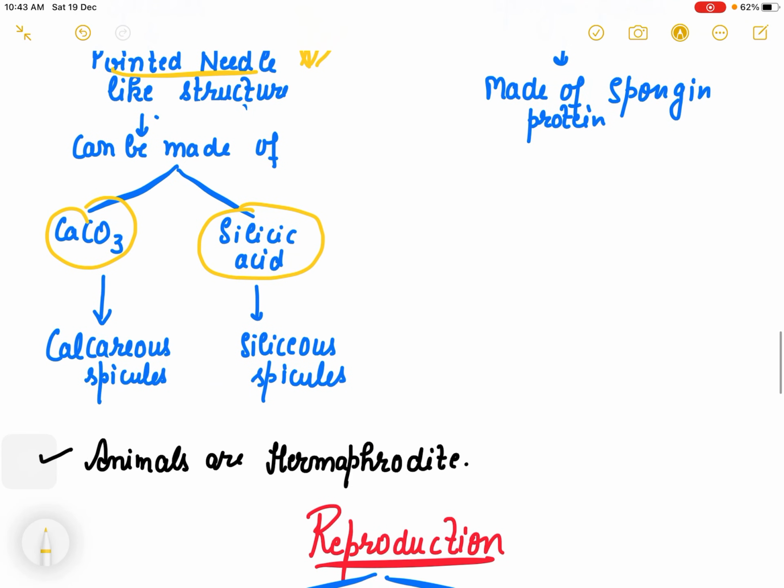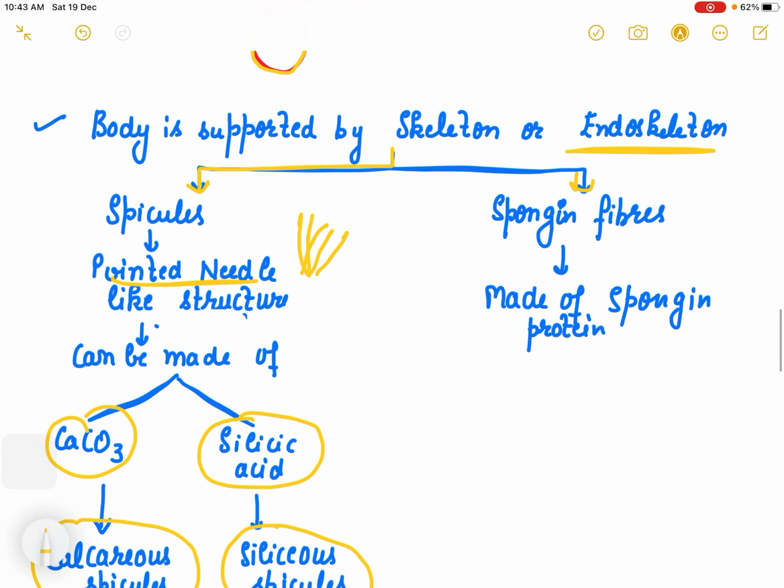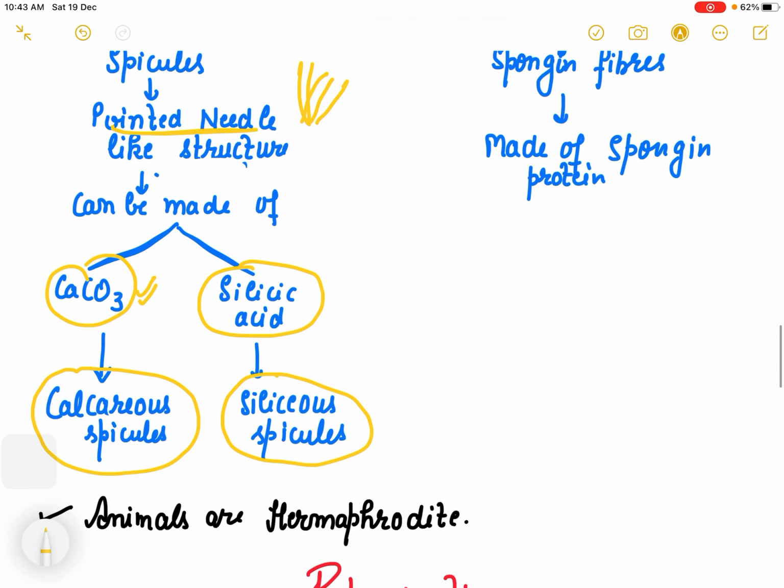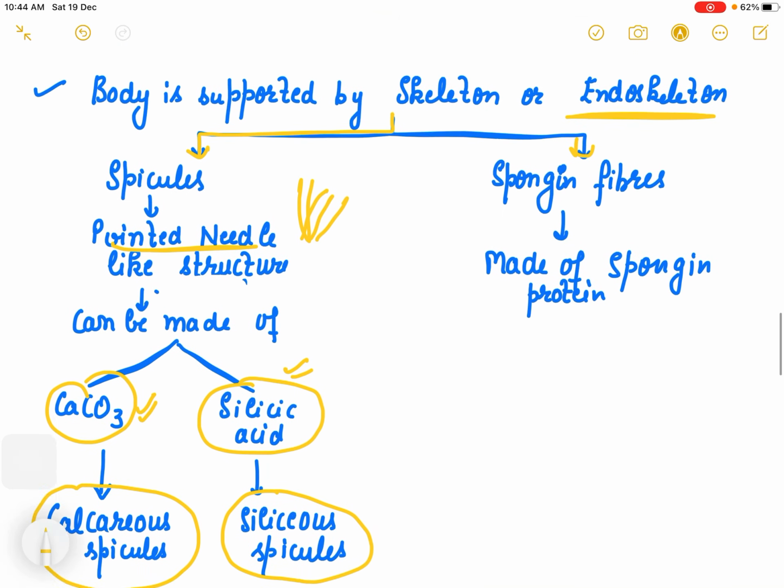Those of calcium carbonate are known as calcareous spicules, and those of silicic acid are known as siliceous spicules. So spicules are very sharp, needle like structures, made up of calcium carbonate and silicic acid.